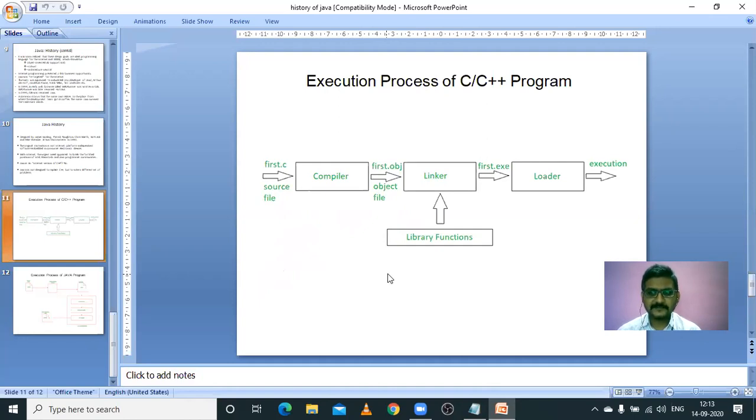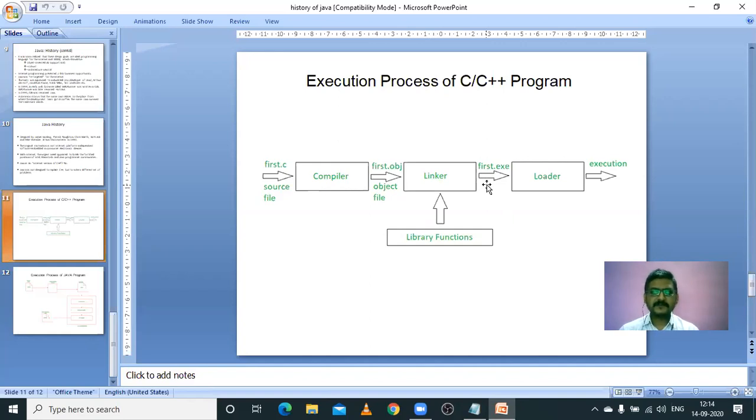If you are using functions related to screen input and output like printf and scanf in a C program, then the related information regarding printf and scanf will be added by the linker. After linking with the obj file, it will generate the .exe file. Now the exe file will be loaded by the loader into the RAM for execution. So this is the process of executing a C or C++ program in the Turbo C or Turbo C++ editor.